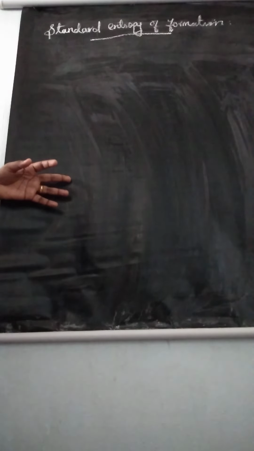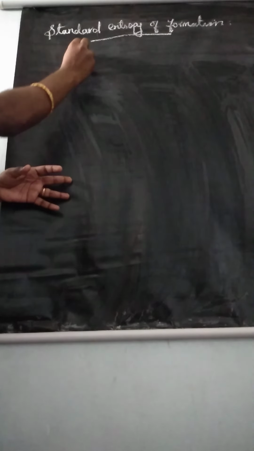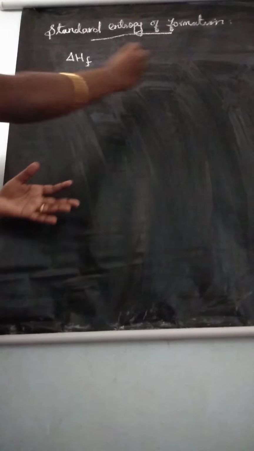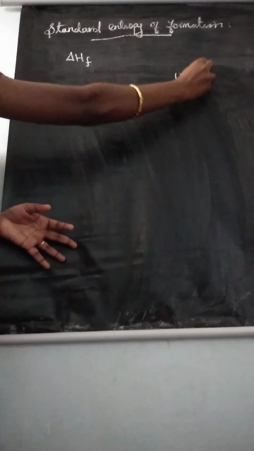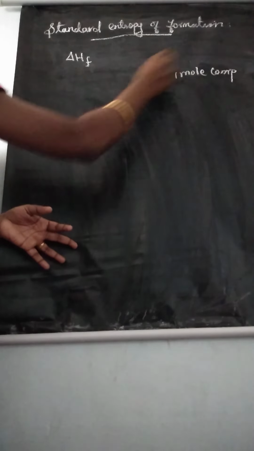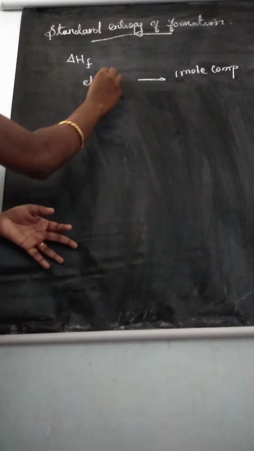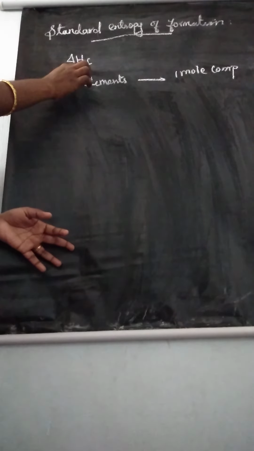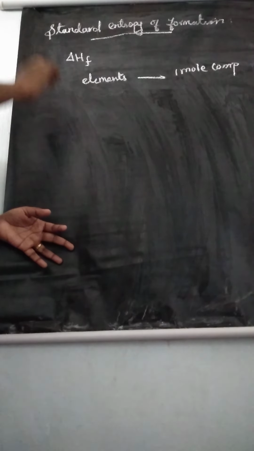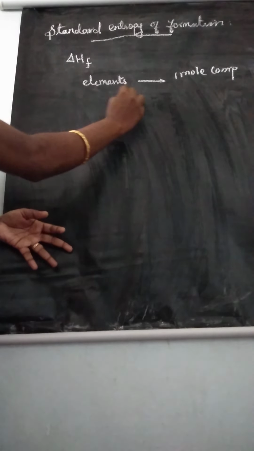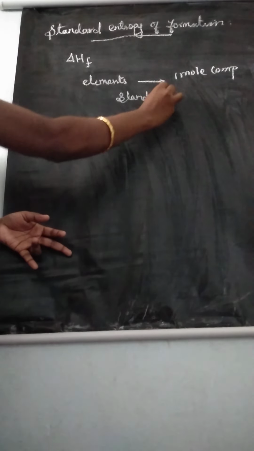Okay, listen. Now the second topic: standard entropy of formation. What is meant by standard entropy of formation? Standard entropy of formation is defined as the entropy of formation of 1 mole of a compound formed from its elements under standard conditions.